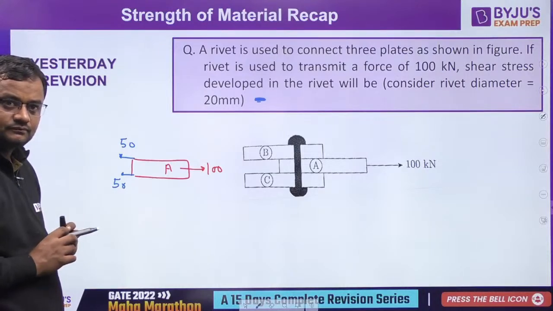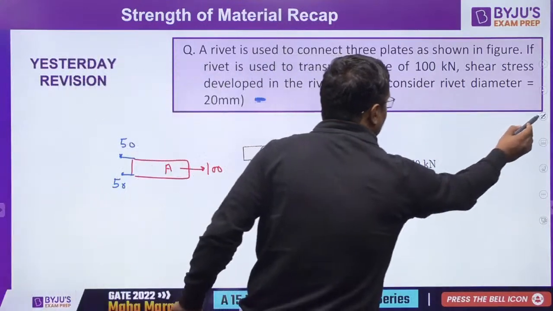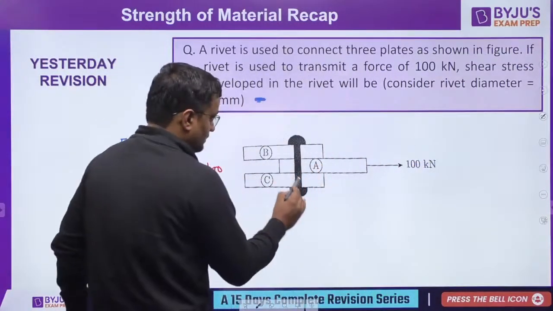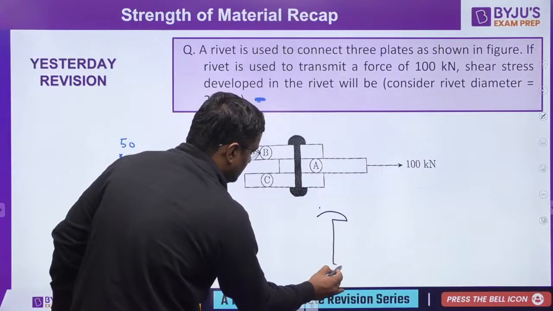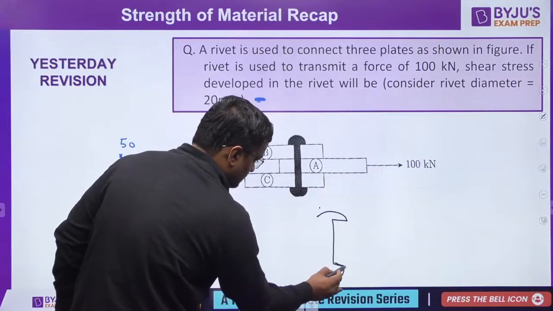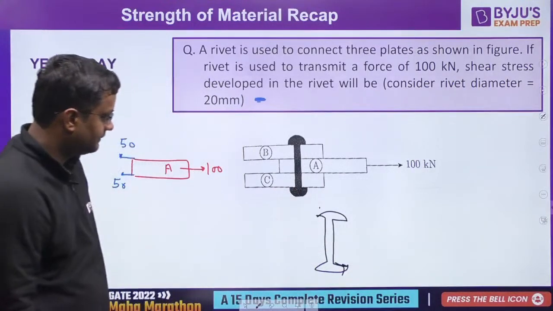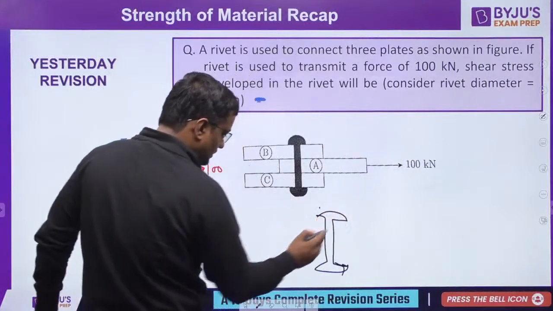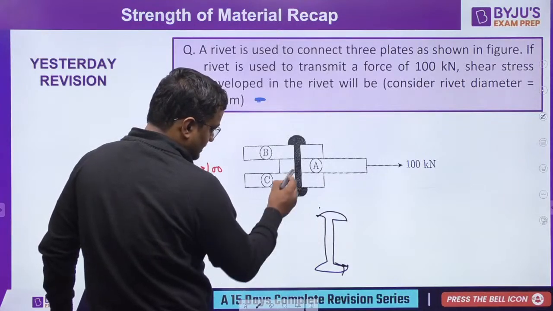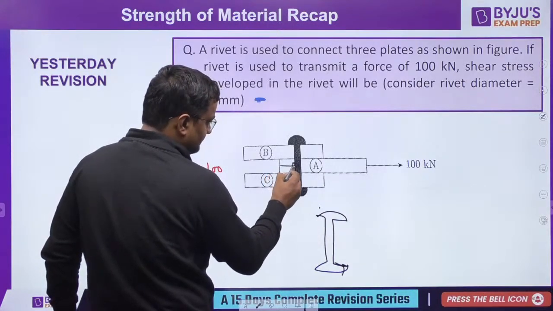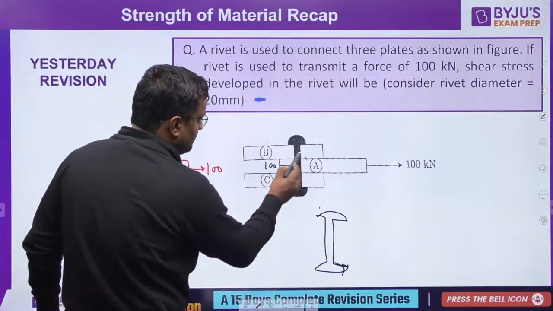Please see, friends, let me make this rivet. This is a rivet, and 100 kilonewton is applicable here. If I cut it here, cutting this section, it will be pushing by 100 here. Which part? This part.